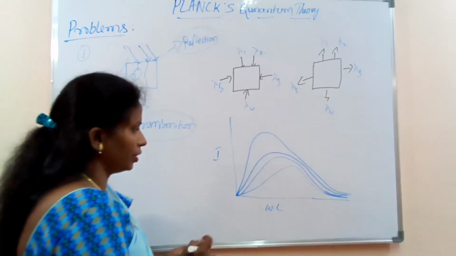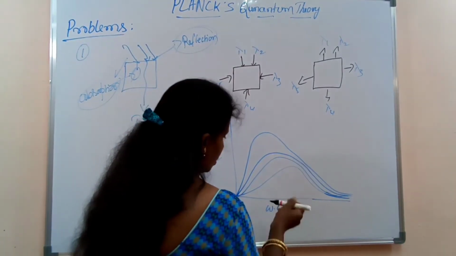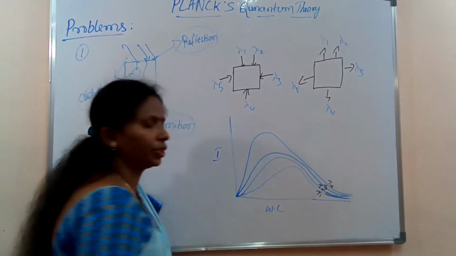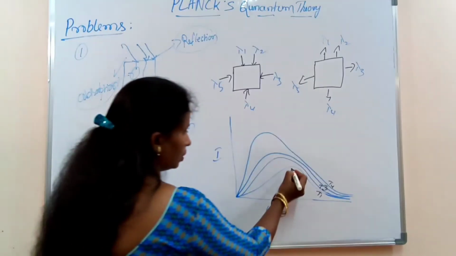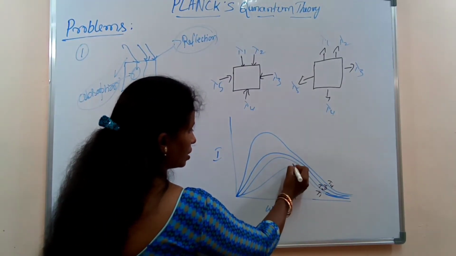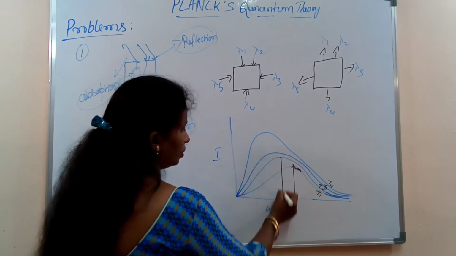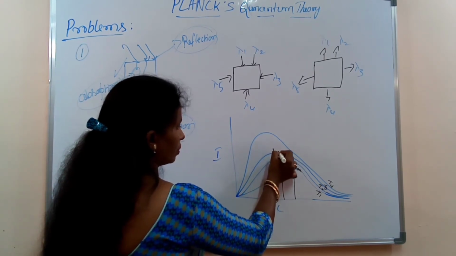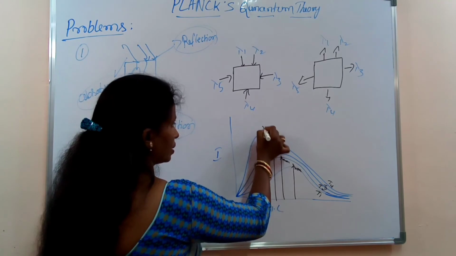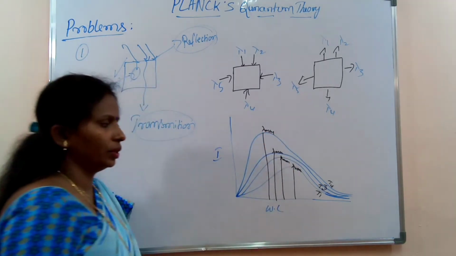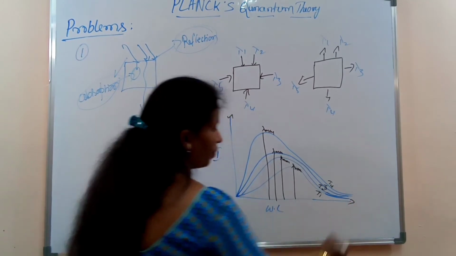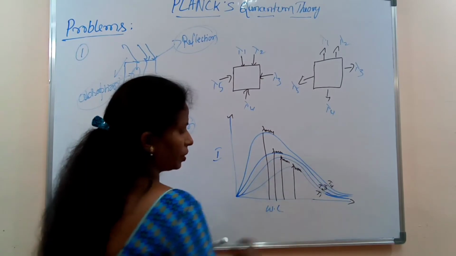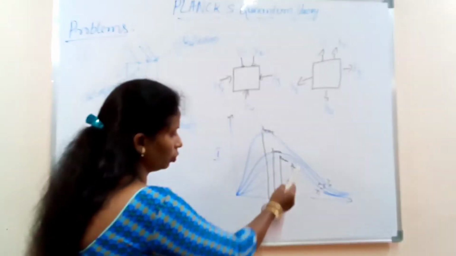This is at different temperatures, T1, T2, T3, T4. For each temperature there is a lambda max. This is intensity versus wavelength. If you go on increasing the temperature, the lambda max shifts towards lower wavelength.